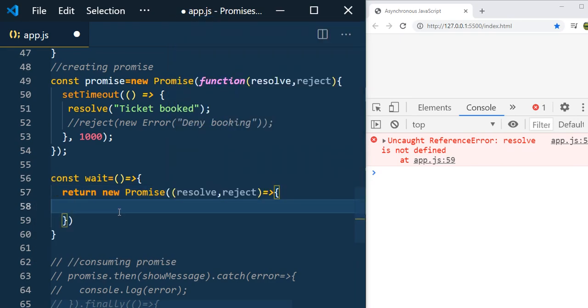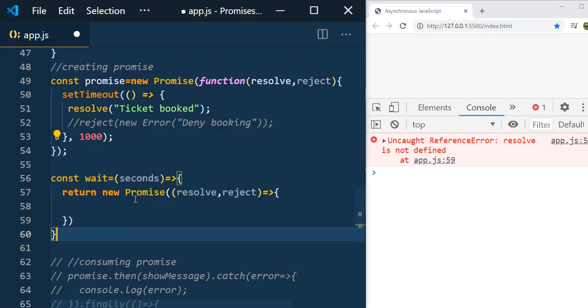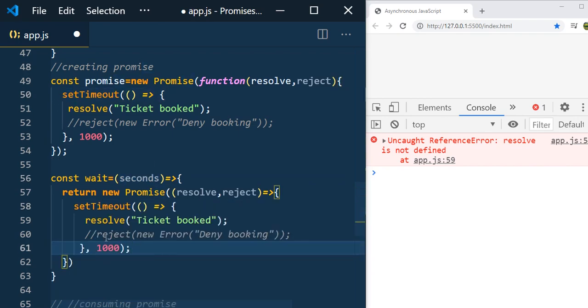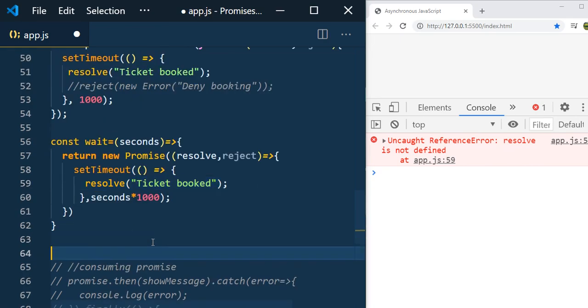So here I would like to resolve this promise after 1 second or 2 seconds, depending on the user input. So here I would like to have the input parameter that the user wants to provide. Here let us use setTimeout again, same thing. And here, instead of 1000 we use seconds, whatever the user passes, multiplied by 1000 milliseconds. So now if the user passes the value 1, it will resolve the promise after 1 second. Now let us go and consume it.